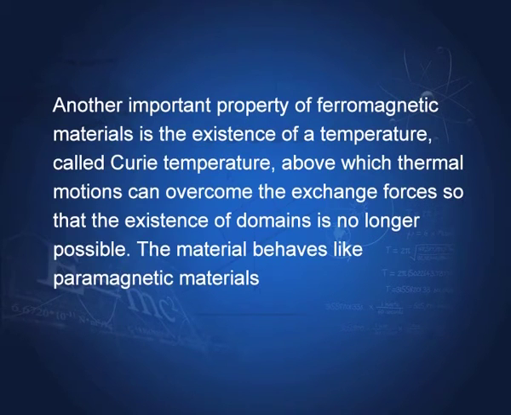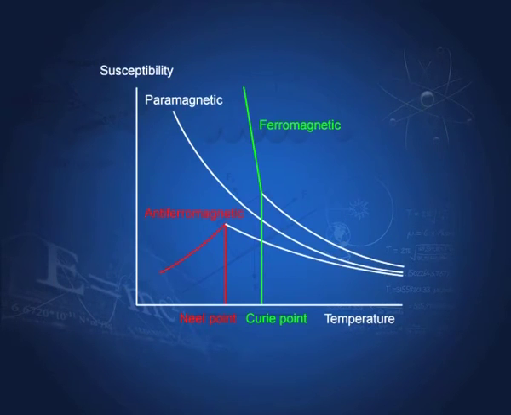Another important property of ferromagnetic materials is the existence of a temperature called the Curie temperature. We have already discussed this: above it, thermal motions can overcome the exchange forces, so that the existence of domains is no longer possible. Here I show you the Curie law.